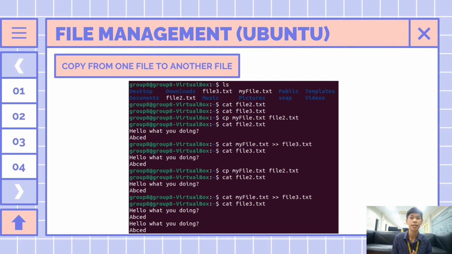Another command to copy one file to another file is cat source file name, arrow, destination file name. This command will not overwrite the text in the destination file. The data has been copied for the second time.